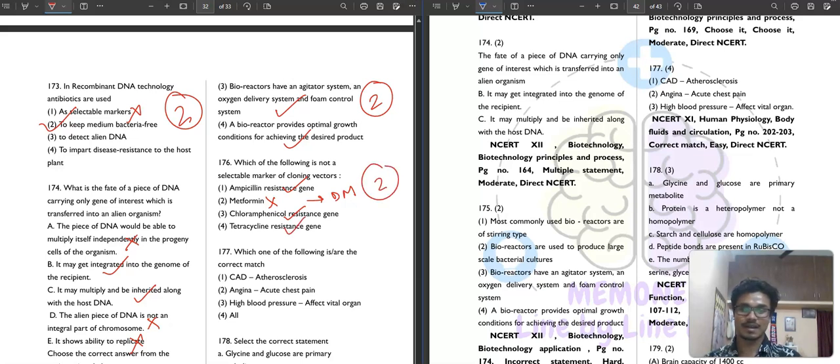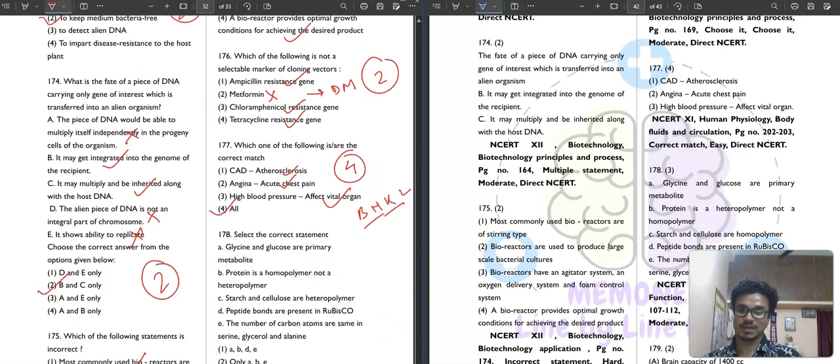Then question number 177. Which of the following are the correct match? Coronary artery disease, atherosclerosis. Absolutely, it is correct. Then angina pectoris, acute chest pain. Correct. High blood pressure affects vital organs. Correct. But what are the most vital organs? Brain, heart, kidney, and also liver. High blood pressure mainly affects these. So fourth option is your correct answer.